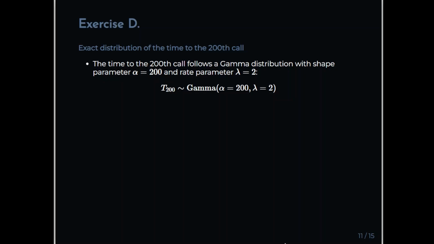Anyway, the exact distribution of time to the 200th call. So we're not asked for any calculations here. We're not going to do any summations from 0 to k equals 199. That'll just take us all week. The time to the 200th call follows a gamma distribution with a shape parameter alpha equal to 200 and a rate parameter lambda equal to 2. So T200 is a gamma random variable, alpha equals 200 and lambda equals 2. Okay, that's all we really need for now.